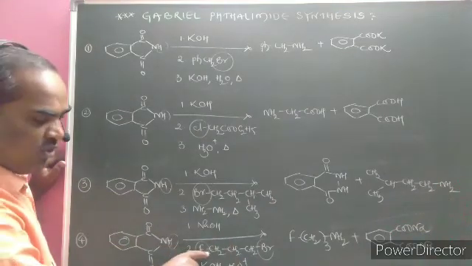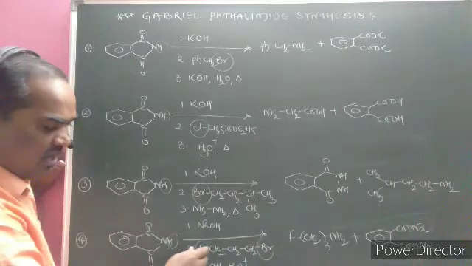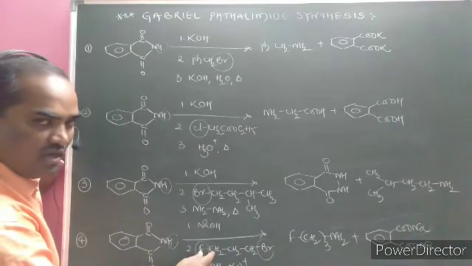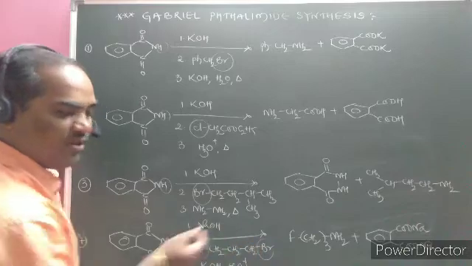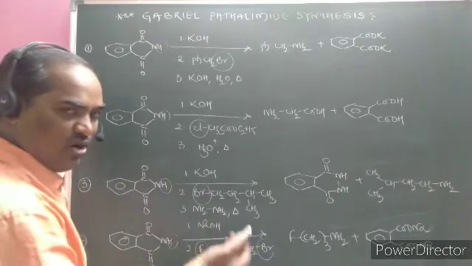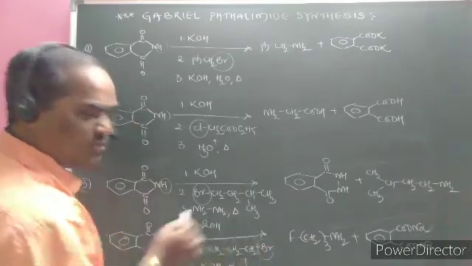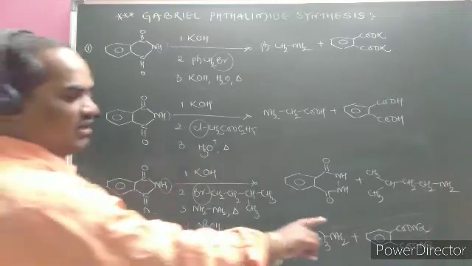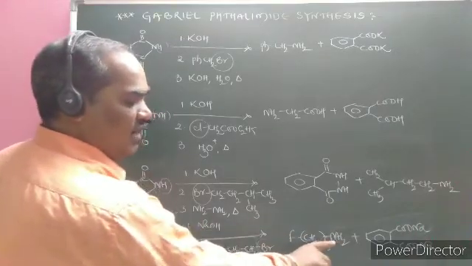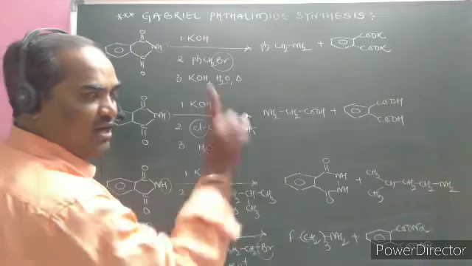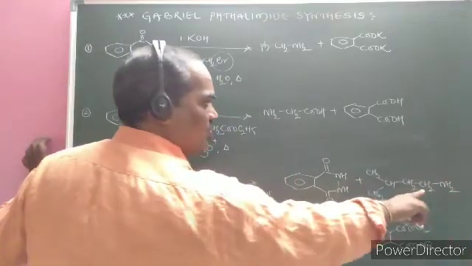Fluorine is more electronegative than bromine, and the bond length between fluorine and the carbon atom is very small compared with the carbon and bromine. Hence, which bond is broken? The C-Br bond is broken. At this side, what is going to attack? Primary amine, with nitrogen directly linked with only one carbon atom. Here is also a primary amine.